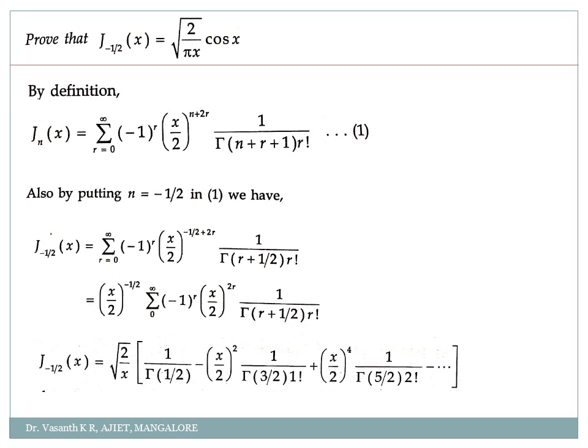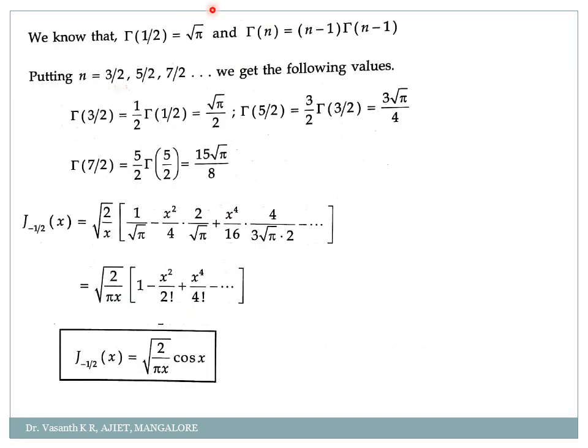Again in the next step, we should know the values. What is gamma of 1/2? Root pi. What is gamma of 3/2? Root pi by 2. So gamma of 1/2 is root pi. Gamma of 3/2 means take n equal to 3/2 here, so I will get 3/2 minus 1, that is 1/2, into gamma of 1/2. So it will be root pi by 2. Gamma of 5/2 is 3 root pi by 4, and so on. Correct? That I will substitute here.